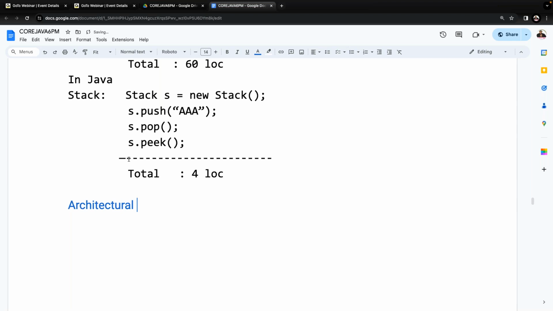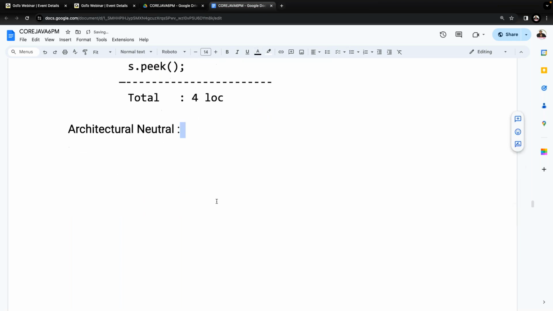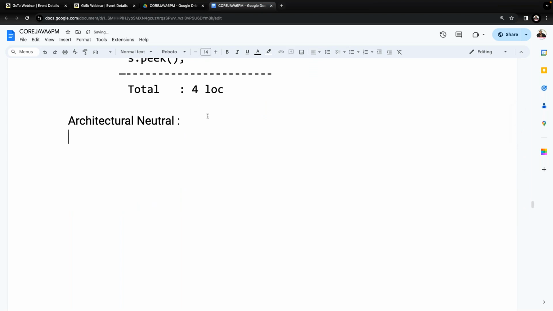Architectural neutral programming language. What is this architectural neutral programming language? What are you understanding now? For example, all of you observe carefully. Listen, one simple example. I'm taking the Java classes here, for example.